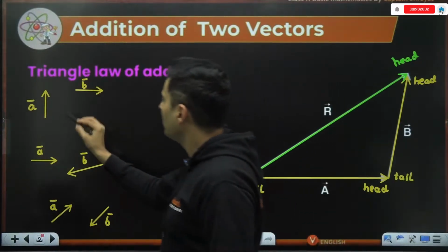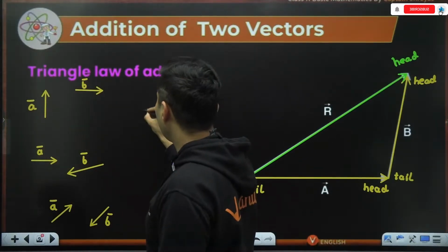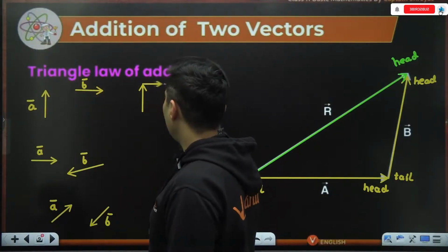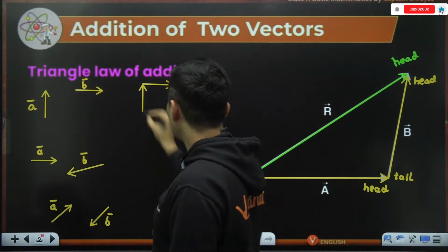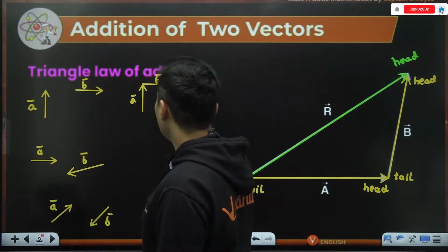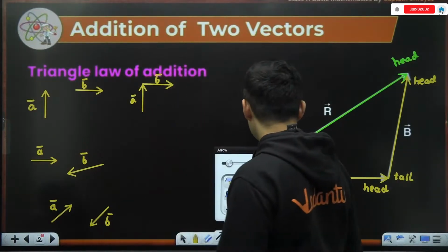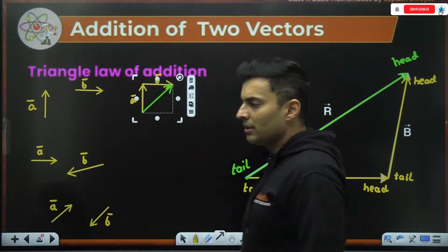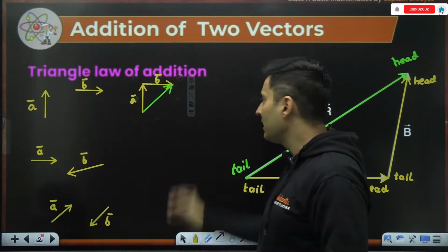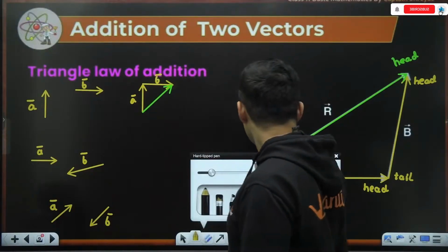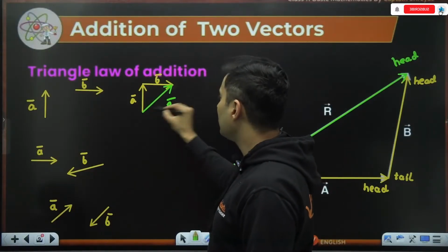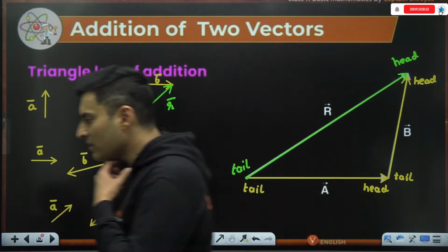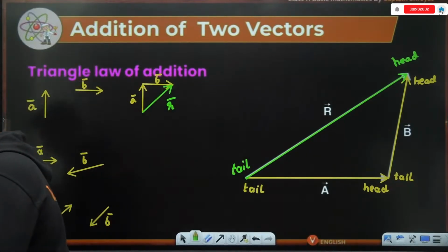So start off with any vector. Let's say I start with vector A. Tail to head: take B's tail and end it over here. That's it. So this is vector A, this is vector B. Now the missing side will be the resultant. You should just form a triangle. Two sides will be known. The third side, which is unknown, you can find by just joining them properly. So this is going to be my resultant. So A and B can be replaced by one single vector over here. Is that right? Okay. All right.